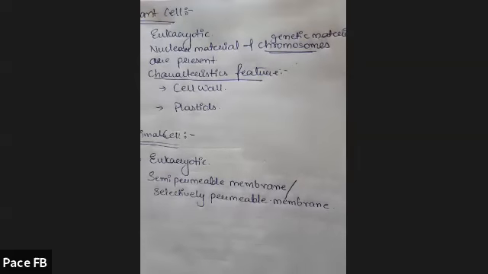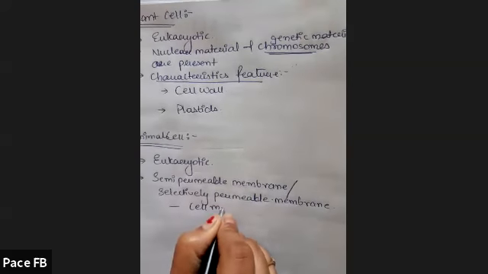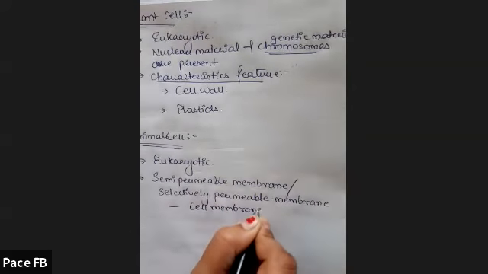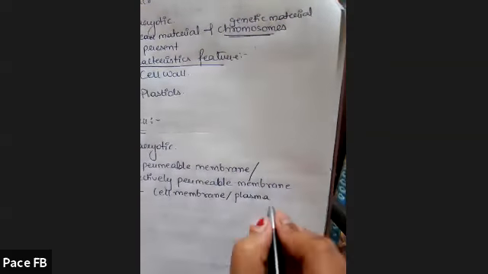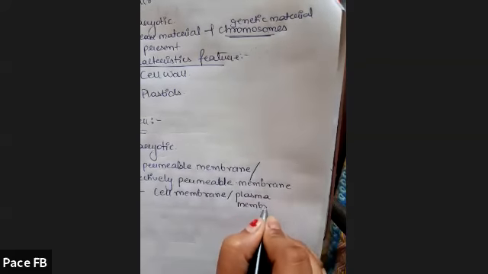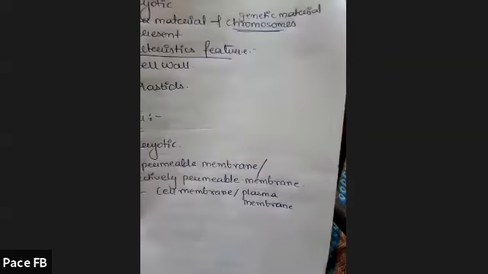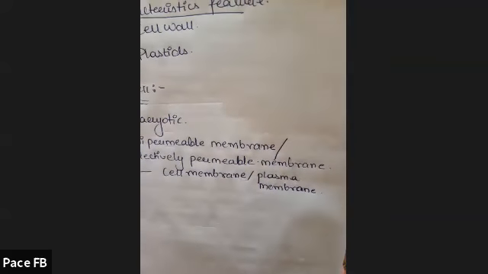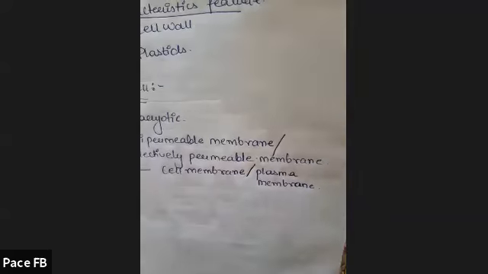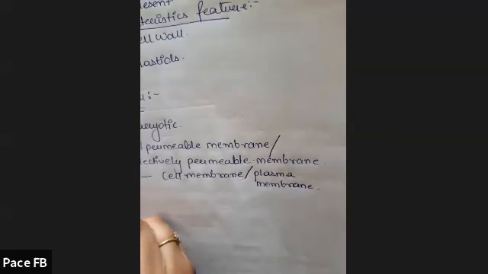So they have such a semi-permeable membrane, which is called the cell membrane, or you can also call it the plasma membrane. Both are the same. Sometimes students ask me, ma'am, are cell membrane and plasma membrane different? No, they are the same, one and only. So if you come across the word plasma membrane, they are talking about the cell membrane. That is a feature of animal cell: it has a semi-permeable membrane.